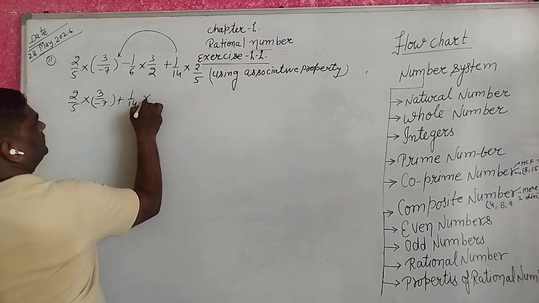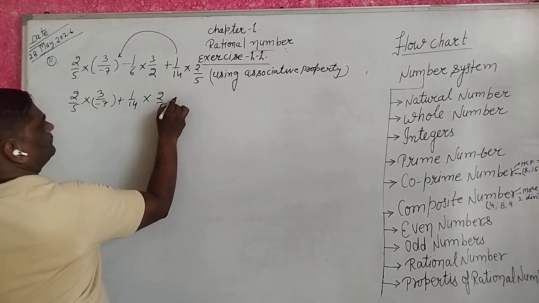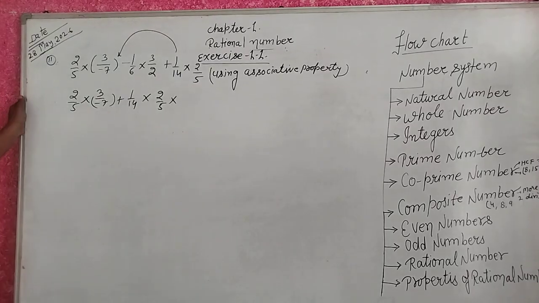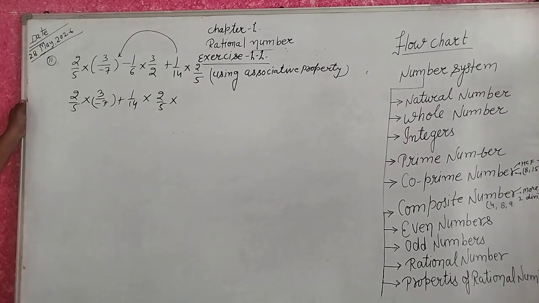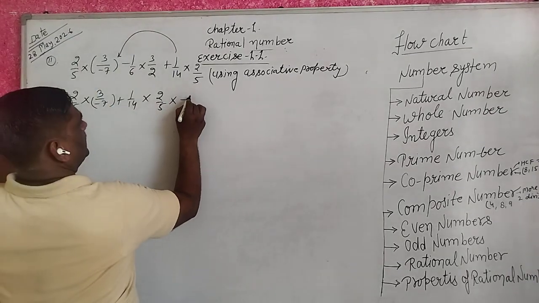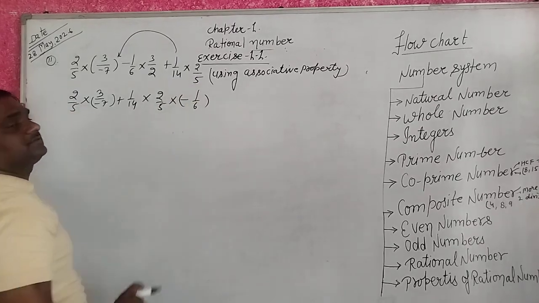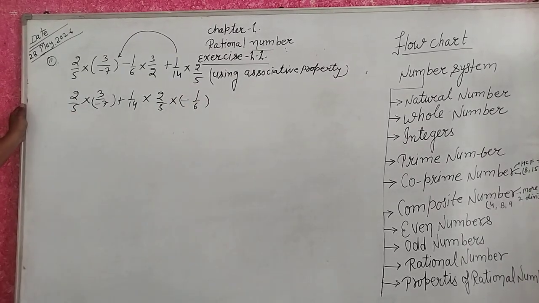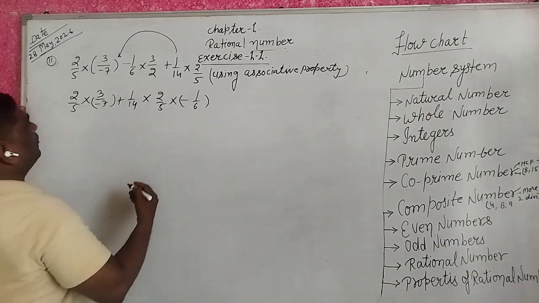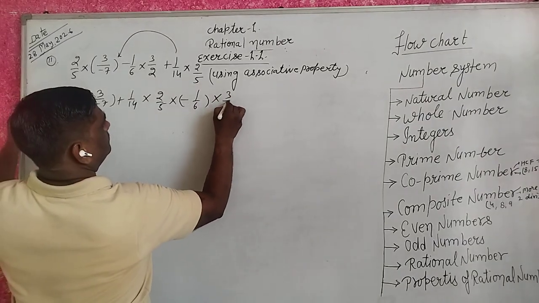Next, 2 upon 5 into minus 1 upon 6 and 3 upon 2.